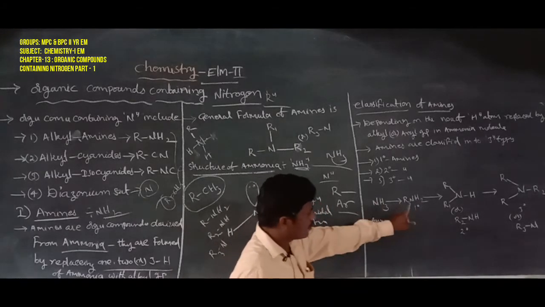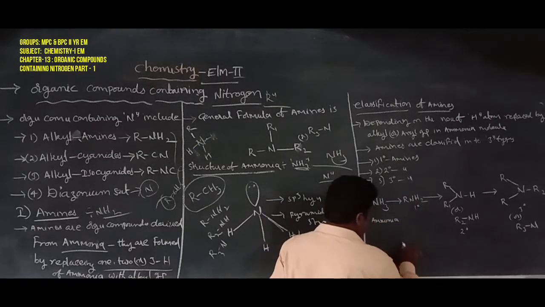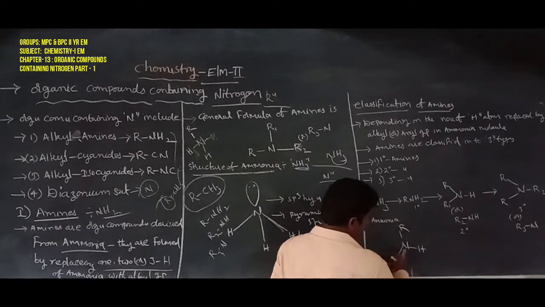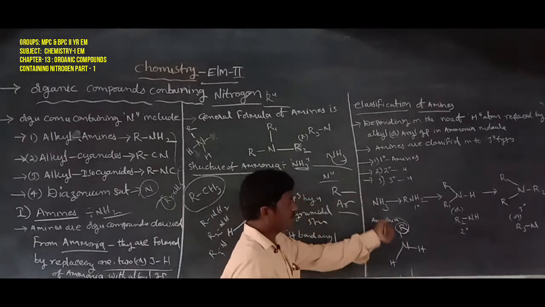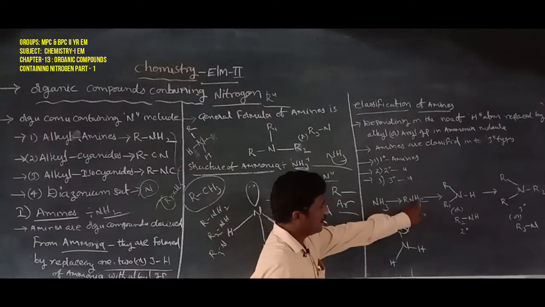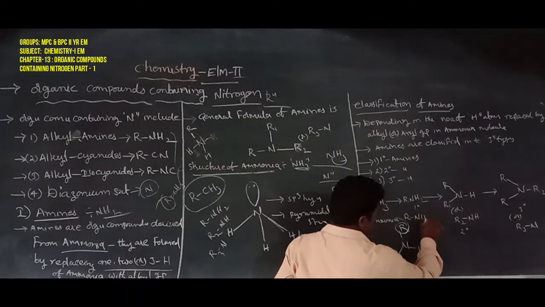Here one hydrogen atom, for example N bonded to hydrogen and R, is replaced by one alkyl group. That is also called a primary amine. We write it as R bonded to NH2.